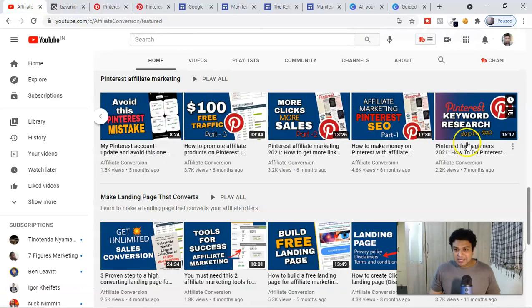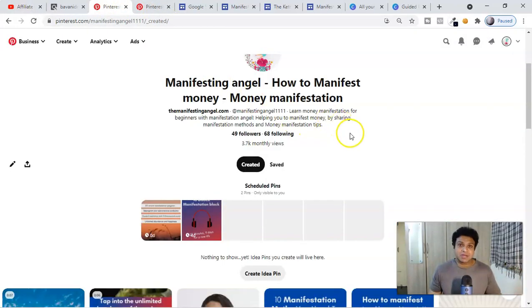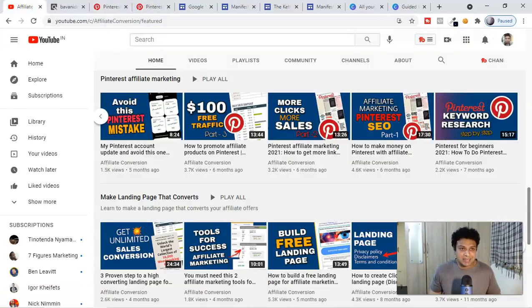It took almost 7 months. Now you might be thinking, oh, it will take 7 months. No, it will not take 7 months. You can expect a sale from at least 2 to 3 months. But remember this, guys, this is a search engine. People are looking, after Google or YouTube, this is the place people look. They use Pinterest to search these pins, which I'm going to show you in a second.